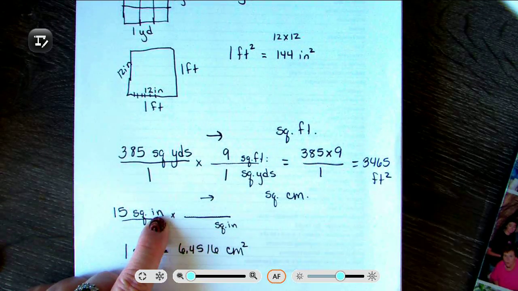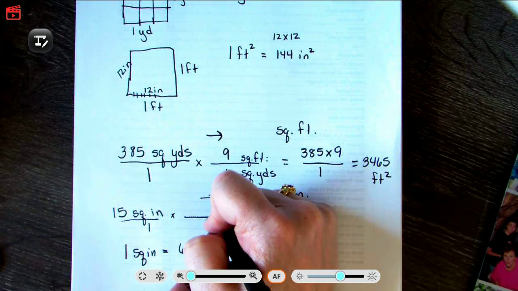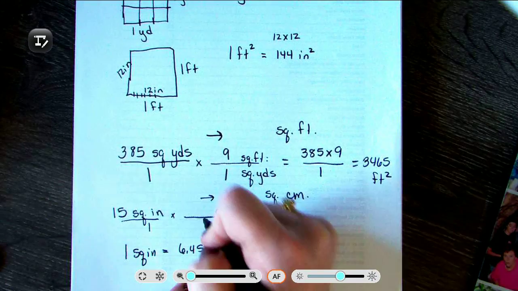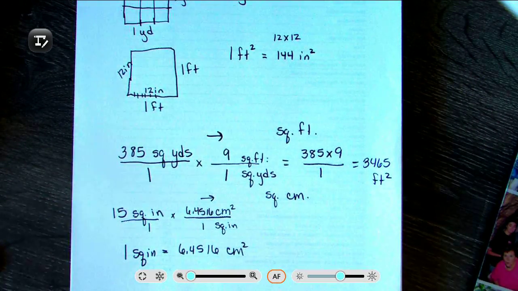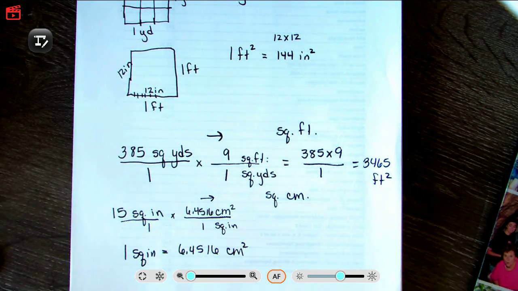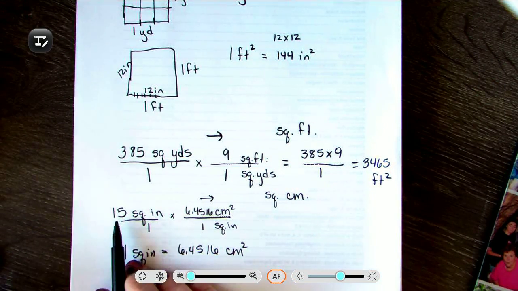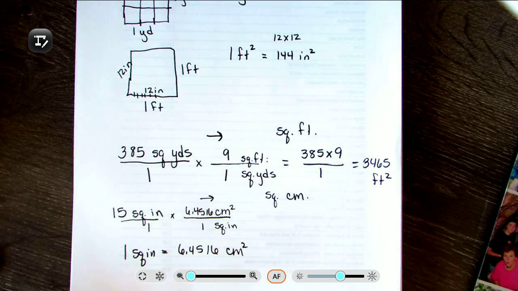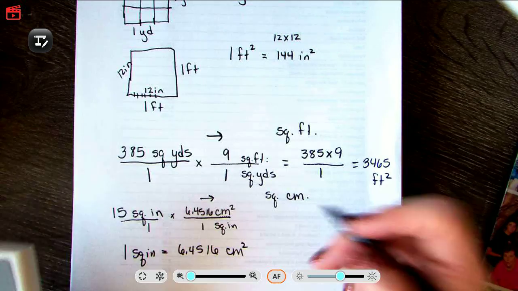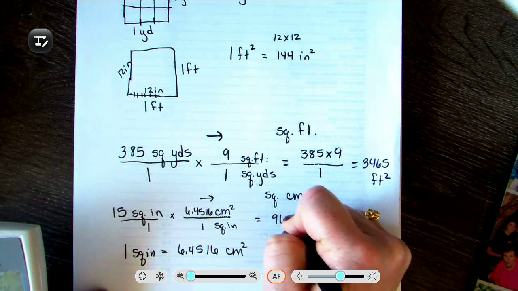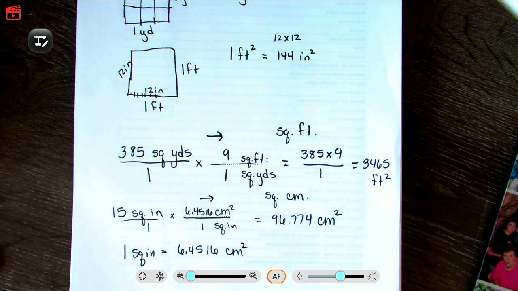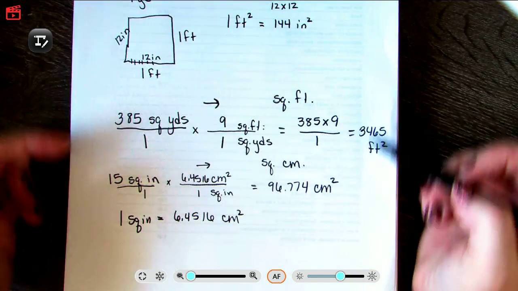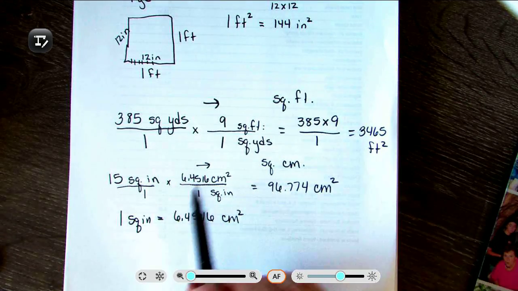So my square inches is on top. I want to get rid of it, putting it in the bottom. My square centimeters is going to be on top. 1 square inch is 6.4516 square centimeters. So I'm going to be taking that 15 times that piece, 6.4516, and I come up with 96.774 square centimeters.